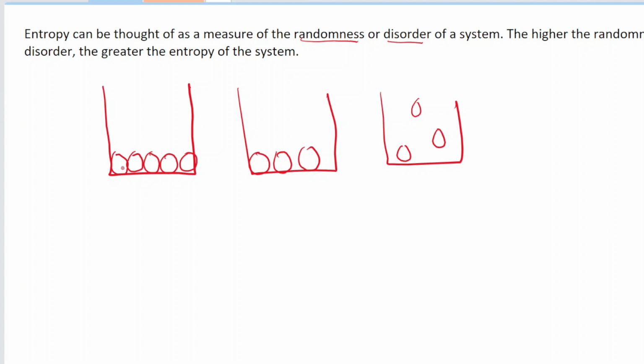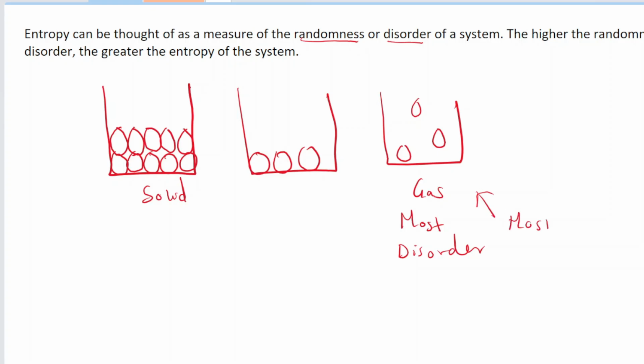We can see that the solid particles are arranged together in a nice lattice structure. These ones are ordered. They have a fixed order. So in a solid, there is the most ordering, and in a gas, because they are moving freely, they are disordered. They are not stable, right? So the gas has the most disorder. And we say that the higher the randomness or the more the disorder, the greater the entropy of the system is. So the gas has the most entropy, because it's the most disordered or the most random. And liquid will just be in the middle.